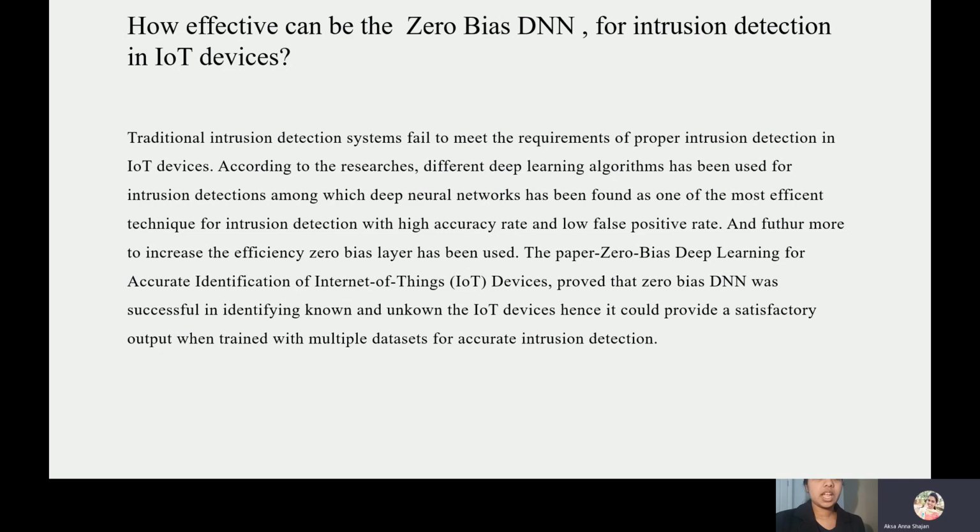So, we have used zero bias DNN in our proposal. From the paper Zero Bias Deep Learning for Accurate Identification of IoT Devices, it is proved that this technique is successful in identifying known and unknown devices. So, it could provide a satisfactory output when trained with multiple datasets for accurate intrusion detection.